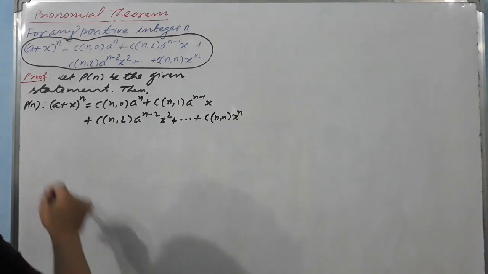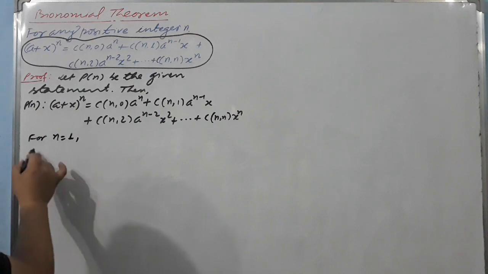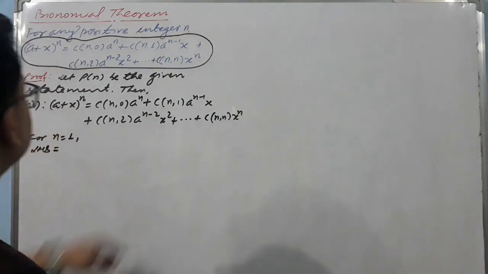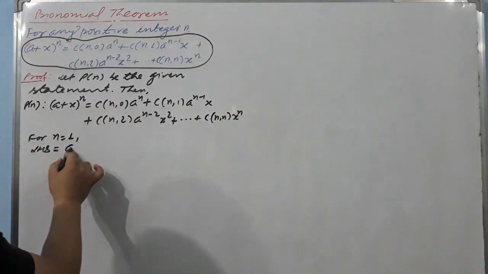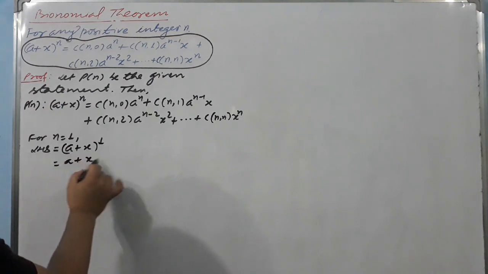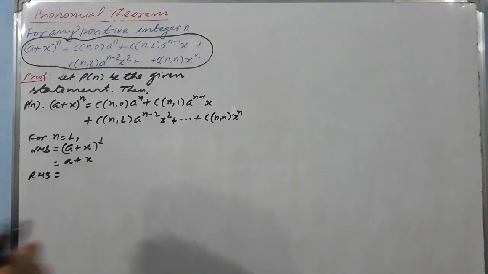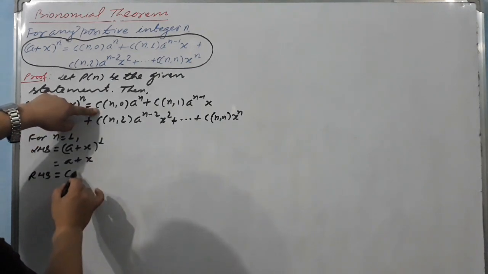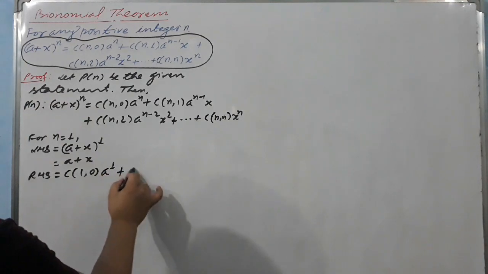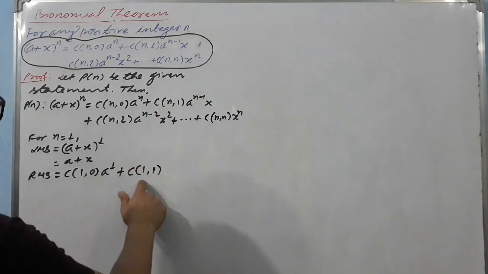Okay, this is the statement. Let's check for n equal to 1. For n equal to 1, this is the left hand side and this one is the right hand side. (a plus x) raised to power 1 is equal to a plus x on the left hand side. For the right hand side, now you have to use n equal to 1. So let's start with C(1,0) a raised to power 1 plus C(1,1), because you can go up to 1.